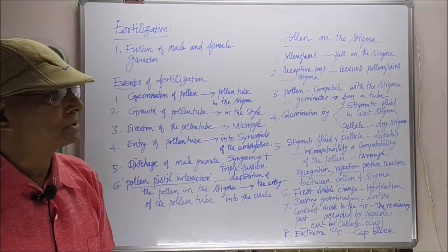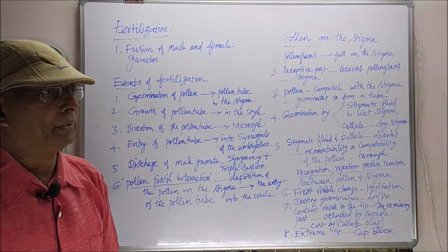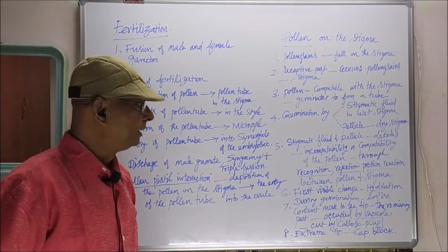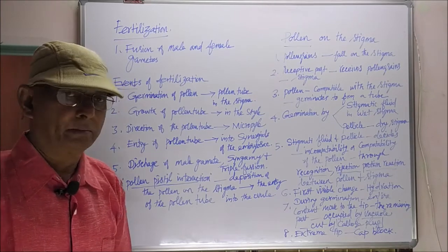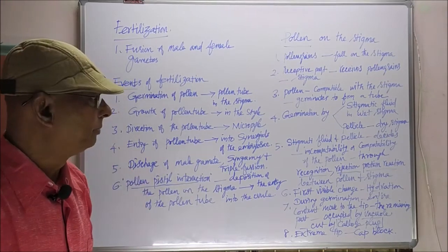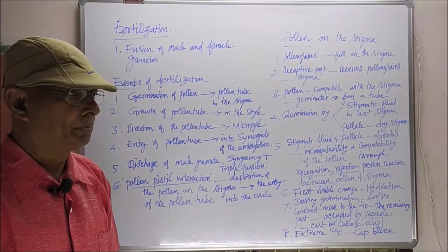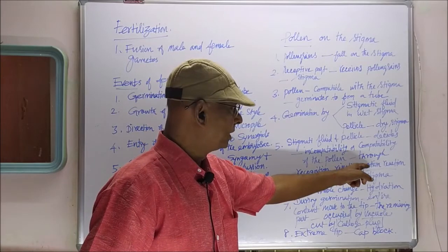So these two substances may stimulate germination of the pollen grains. The stigmatic fluid and pellicle will decide compatibility and incompatibility between the pollen and the stigma through a process called recognition, rejection, pollen reaction.